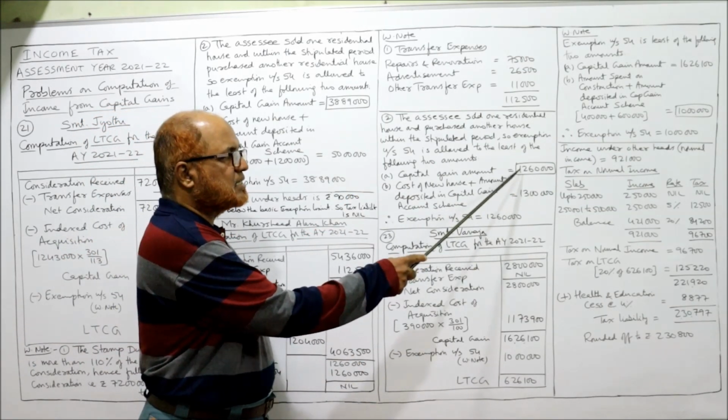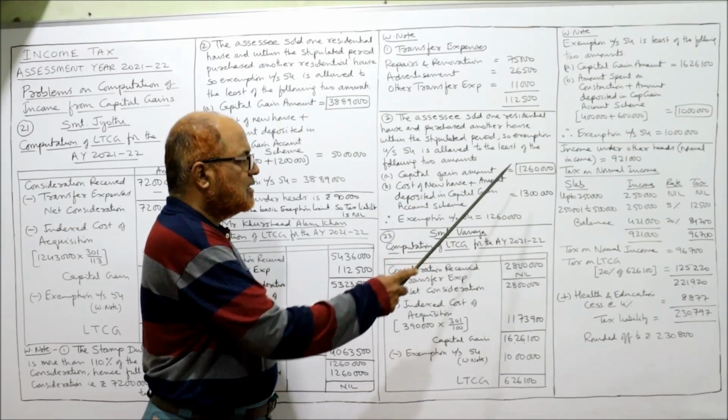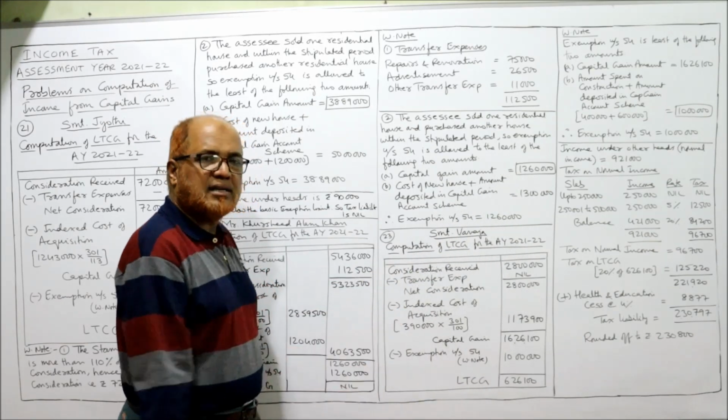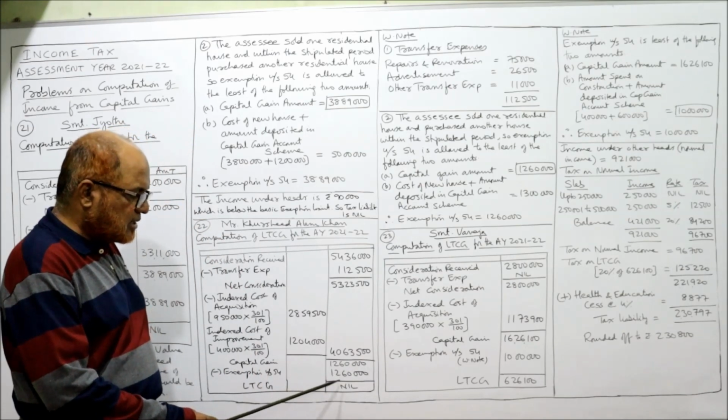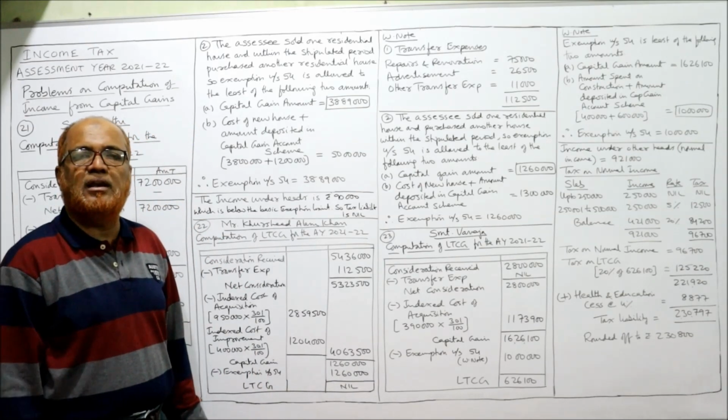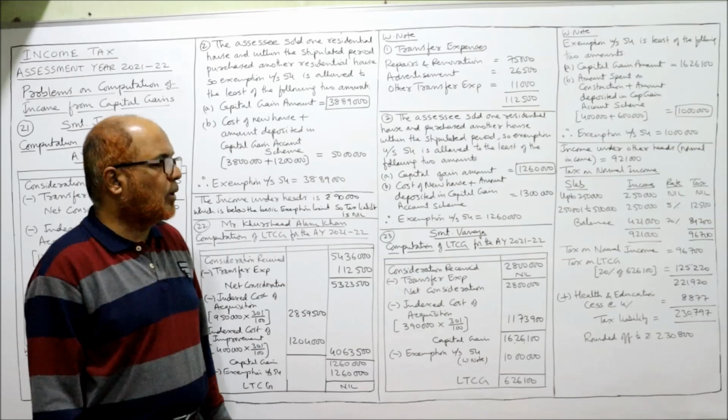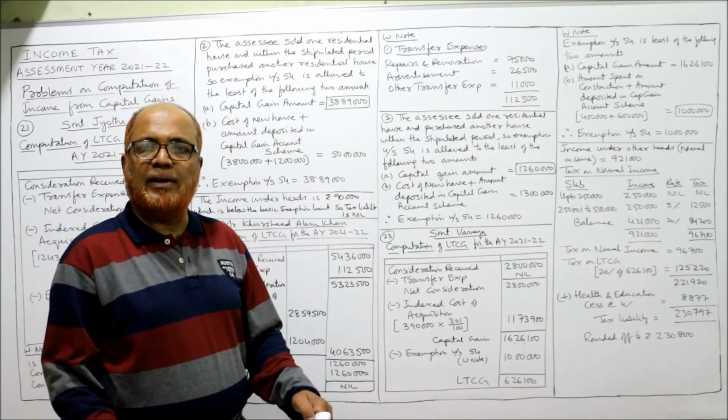So whichever is least, 12,60,000 is least. So exemption under section 54, 12,60,000. Deduct 12,60,000, LTCG will be nil. That's all. Over. 22nd problem completed.